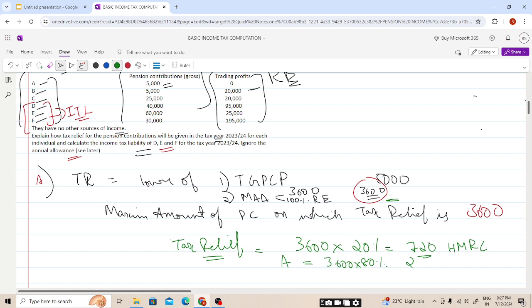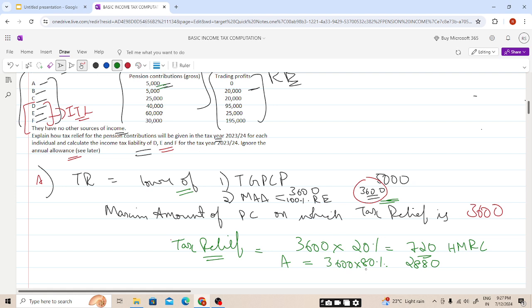So here, the relief will be available on this amount, students, and the pension contribution the individual will be doing is 3,600 into 80%, that is 2,880, plus the amount on which the relief was not available, as he is contributing 5,000.